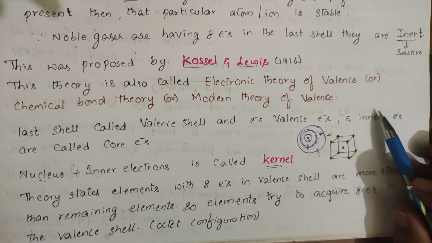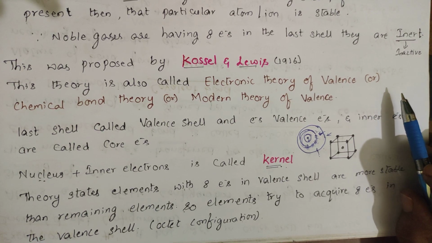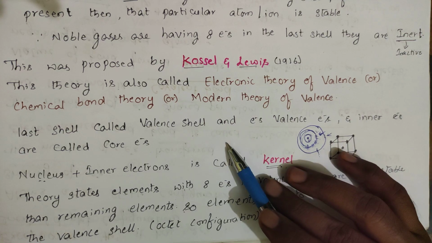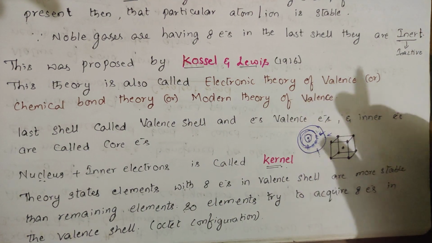Okay, the electrons present in the valence shell are called valence electrons. Apart from the valence shell, the electrons present inside along with the nucleus are called the kernel.